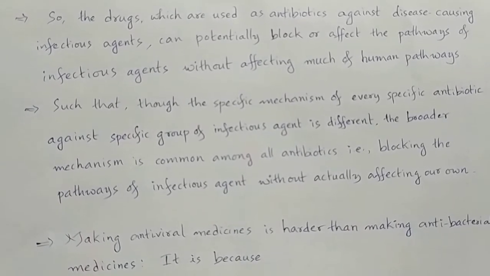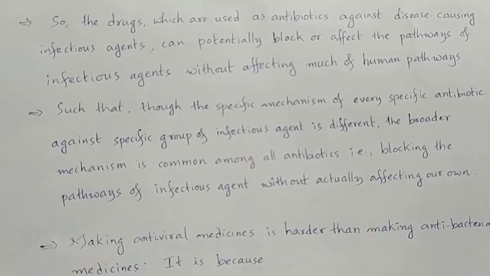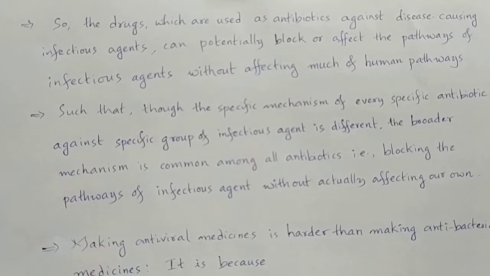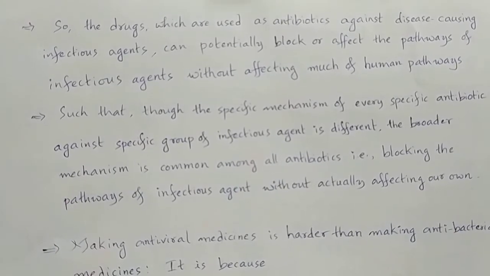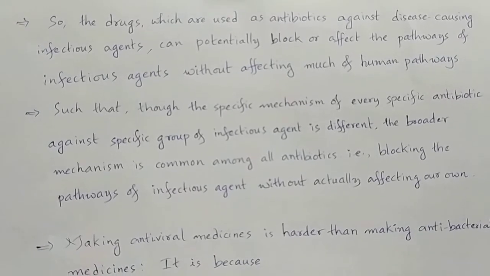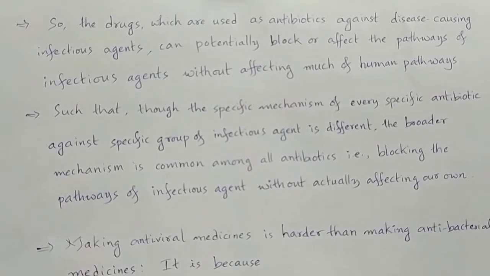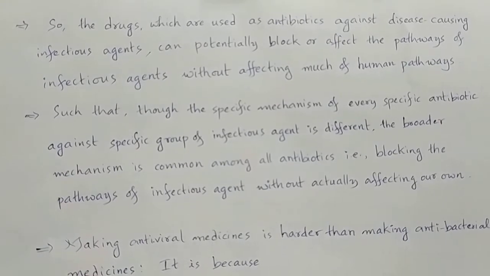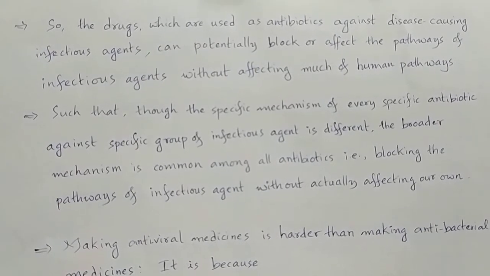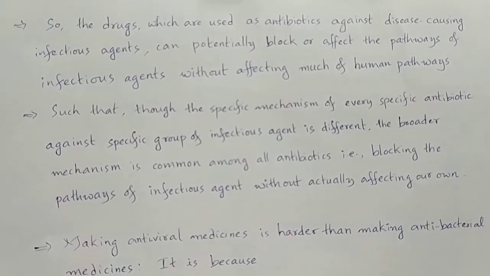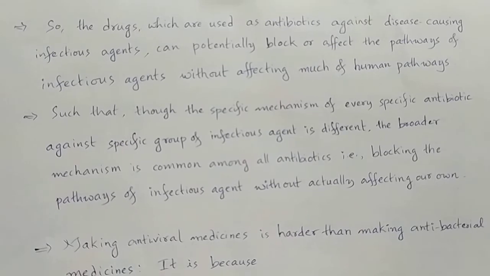What does it mean? This mechanism is blocking the pathways of infectious agent without actually affecting our own body cells. So all these antibiotics broadly have this in common. What are they doing? They are blocking the pathways of infectious agents. For a very specific group of organisms, a specific pathway will be there.